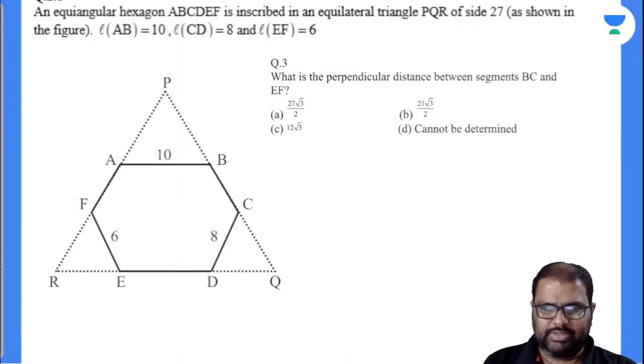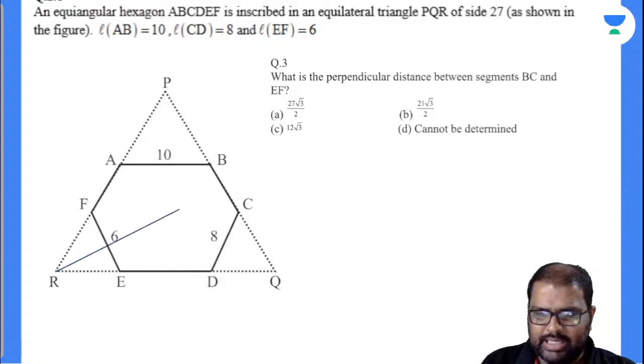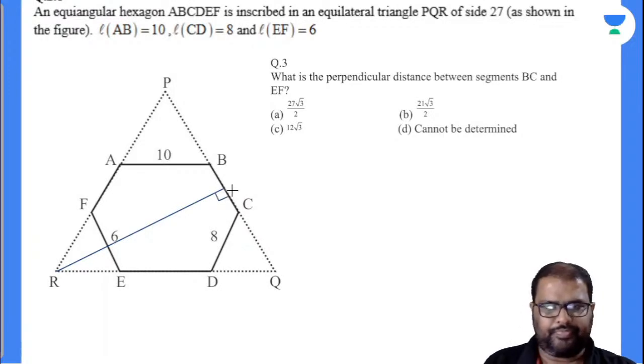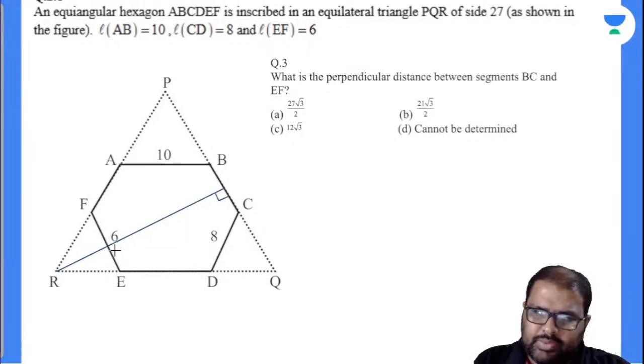So is this the question asked? So see here. Is it C? No here. I'll take a line segment. PQR is an equilateral triangle, beta. And this will be called the altitude of the given triangle. Am I right or wrong? Can I take down this as altitude of the given triangle? Yes, I can take down this as altitude of the given triangle. Now you closely observe this. This is what the question asked. Perpendicular distance between EF and BC is the question asked.